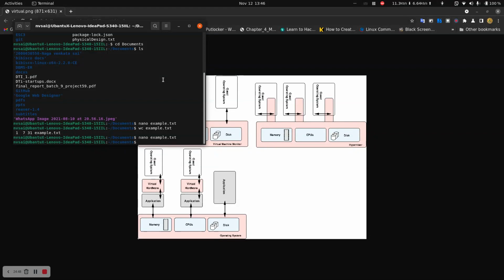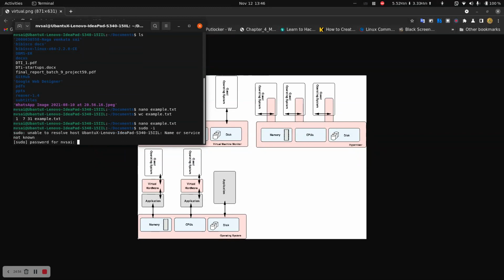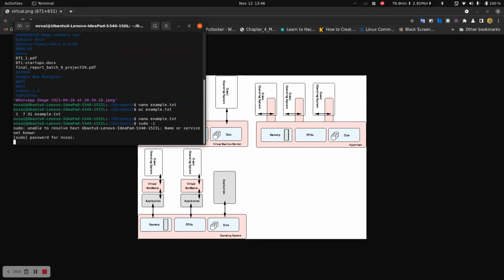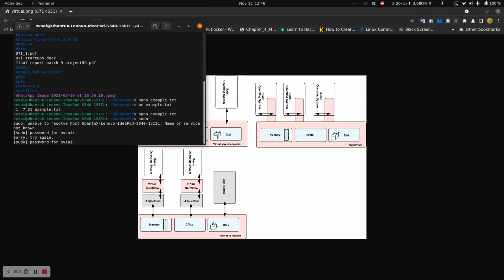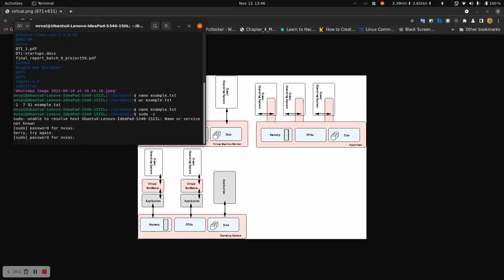Okay, now let me show you a super user. So sudo -i, I am using the sudo command to get some permissions which a normal user doesn't have.